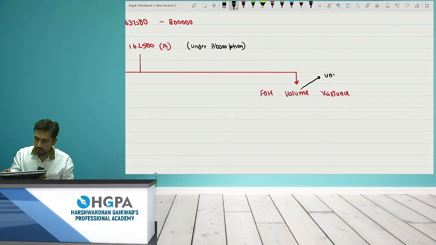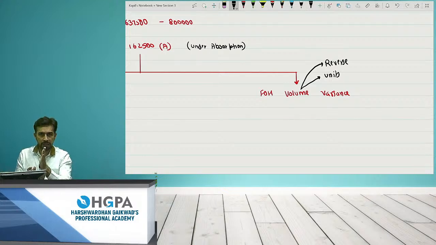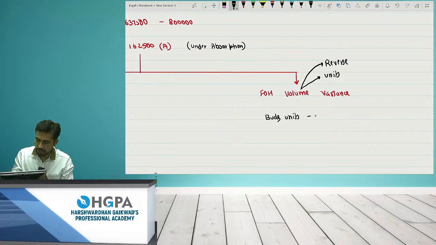Can I say it will reverse the situation for me, right? Again, the formula was units, standard always comes first. So this will give me budgeted units minus actual units into recovery rate per unit.